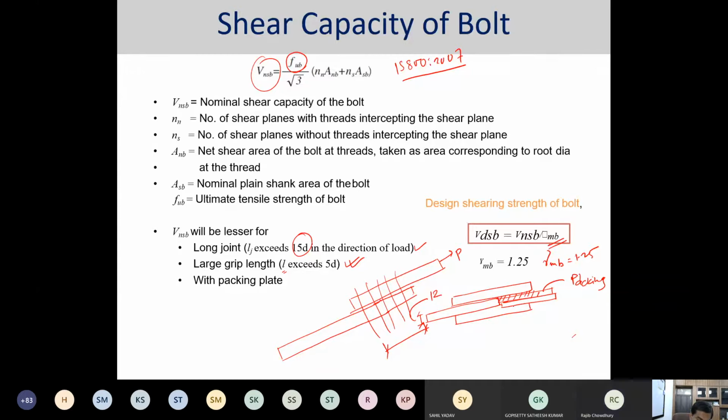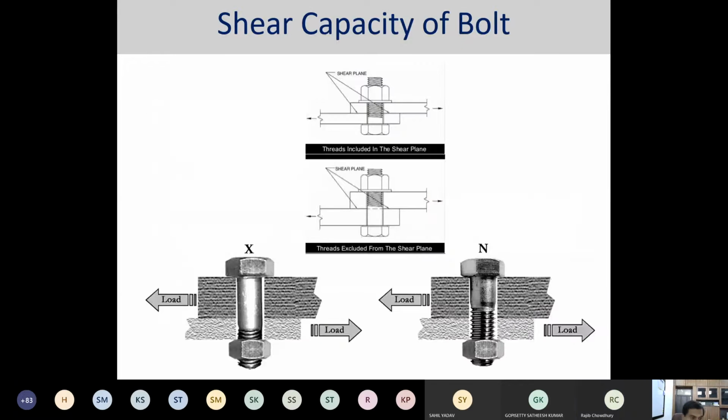So now, most likely in all the connection design, the packing plate used to be considered as the double cover butt joint, the way some of the students have raised or pointed it out. Okay, so if we are having the packing plate,